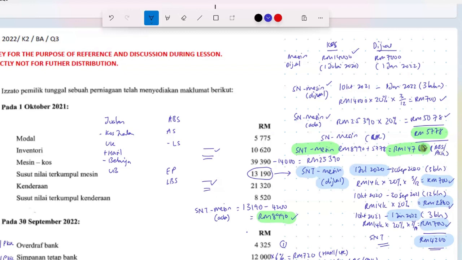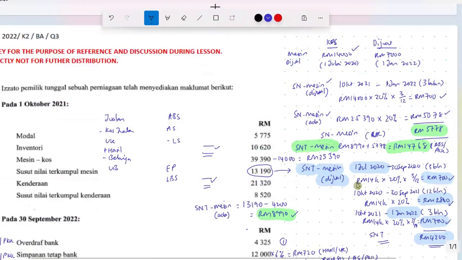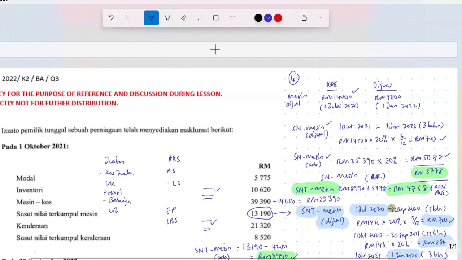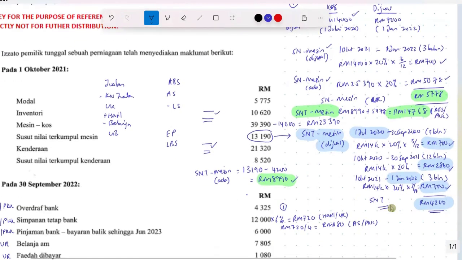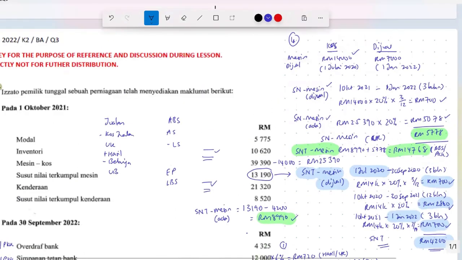So this piece of working is very lengthy, right? Make sure you tabulate in your answer script. So this is jalan kerja number 4. You do your own numbering. So later you can refer to nota 4 in your Penyata Untung Rugi for this one and refer to nota 4 for your Penyata Kedudukan Kewangan for this amount. So that's about susut nilai machine. It's rather lengthy. There's a complicated scenario for that particular year. Okay, so try to understand it.